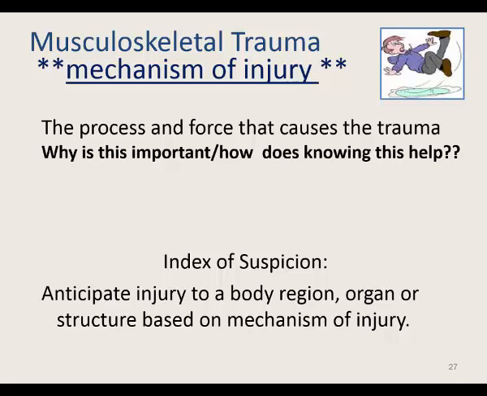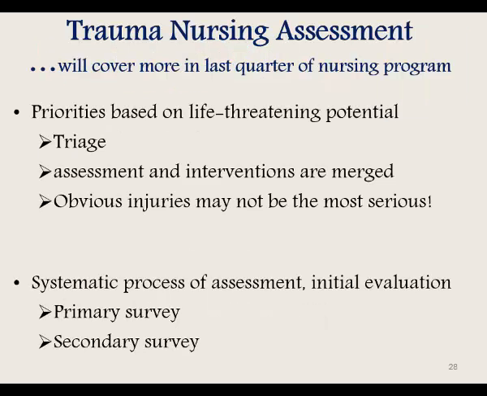Falling on an outstretched hand can lead to a distal radius fracture. Hitting with a closed fist usually causes a boxer's fracture at the 4th and 5th metacarpals. You see, we need to have an index of suspicion, meaning that we need to anticipate the injury to a body region, organ, or structure based on the mechanism of injury.